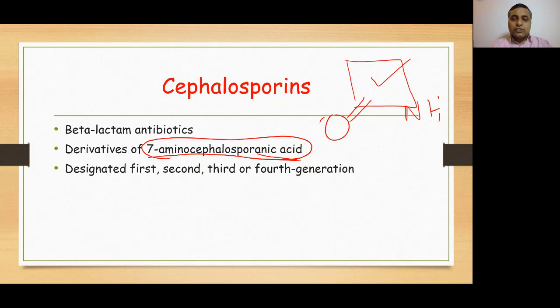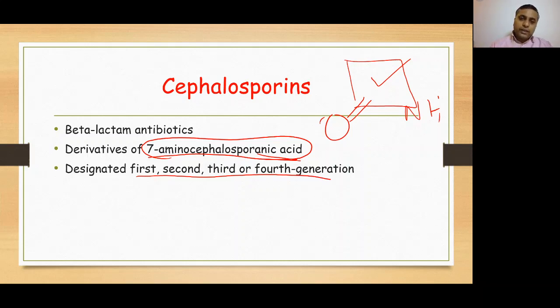Clear? So cephalosporins have a beta-lactam ring in their structure, beta-lactam antibiotics. They are derivatives of 7-amino-cephalosporanic acid, acidic in nature, and third, that they are first, second, third or fourth generation cephalosporins.